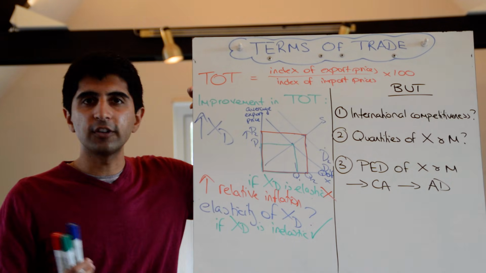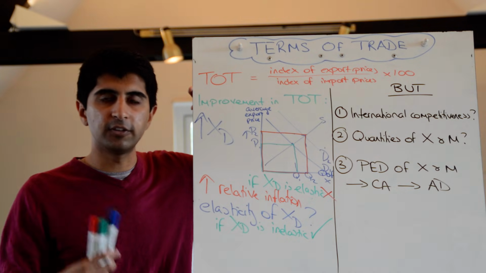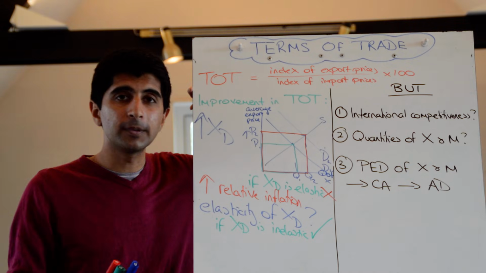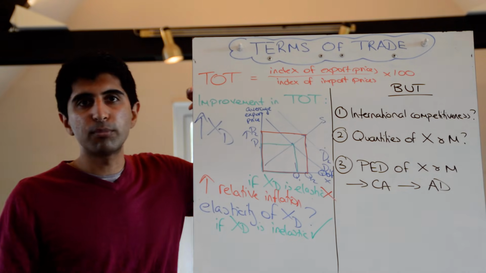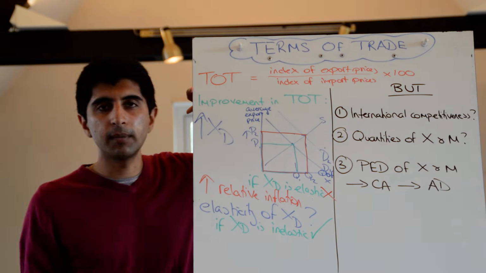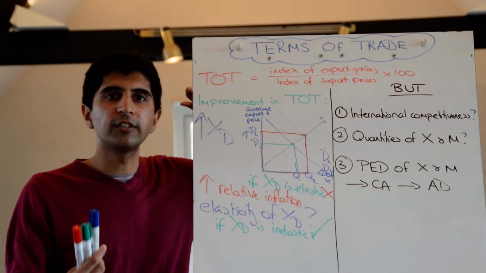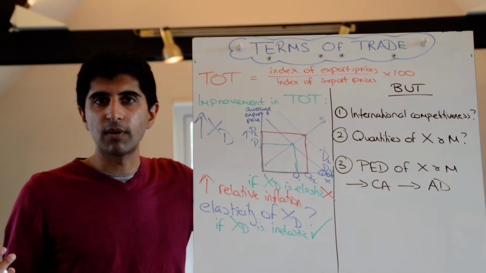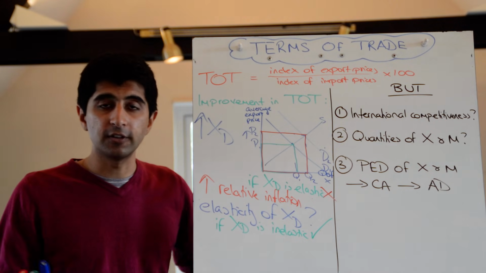And it's no good just saying that every time a terms of trade position deteriorates, that means that a country is going to suffer because it can buy in less import. Not necessarily. And same for an improvement. Just because a country has an improved terms of trade, it doesn't mean that they're always going to be able to bring in and buy in more imports. We need to make a link to revenues, we need to make a link to import expenditures before we make these fundamental assumptions.